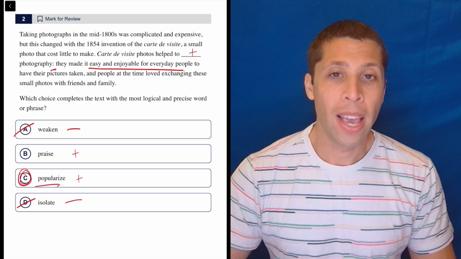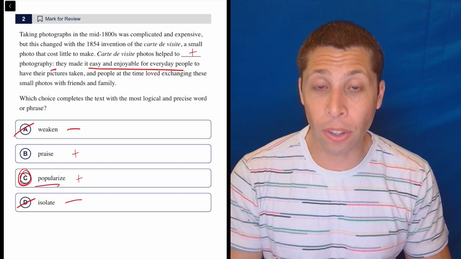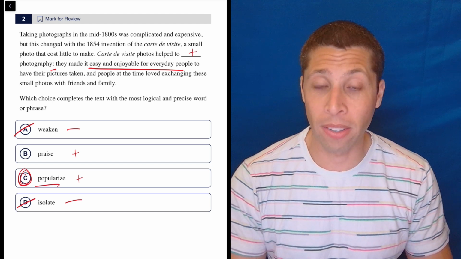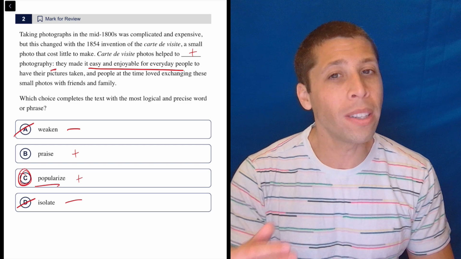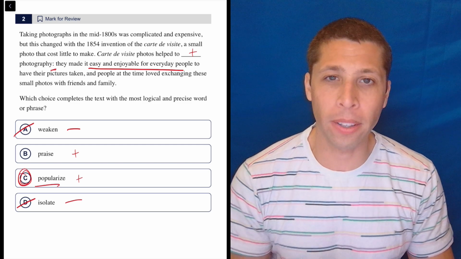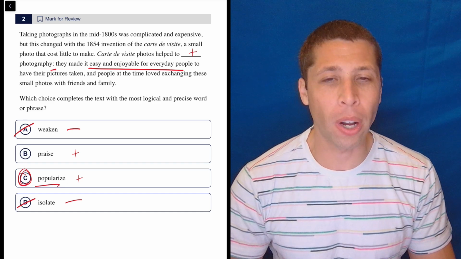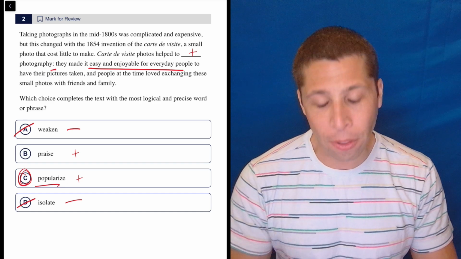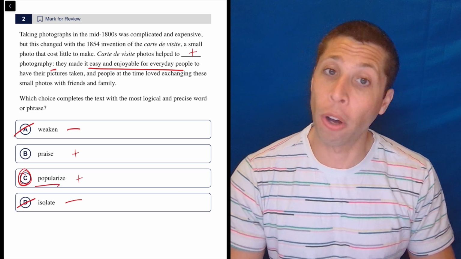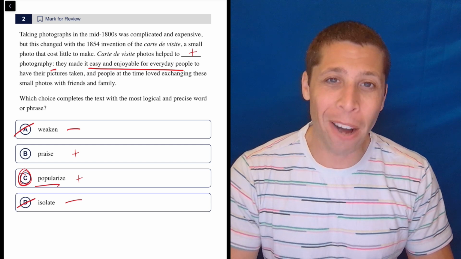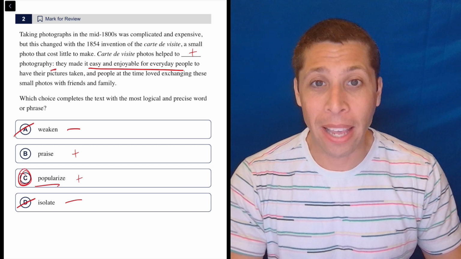Everyone can do it. So it's not just about having the right connotation. That does help us a little bit, but then we have to think a little further, and we always want to pick the choice that has the closest evidence to what else is going on in the passage. And there wasn't one single word in that colon part that really stood out to me as something I could copy as my dumb summary, but I still understood what they were going for. And certainly the word popularize is much more supported by that part after the colon than the word praise. So make sure you don't get afraid of words that are a little unusual. You have to be able to think about what the root words are sometimes and get a definition based on that.